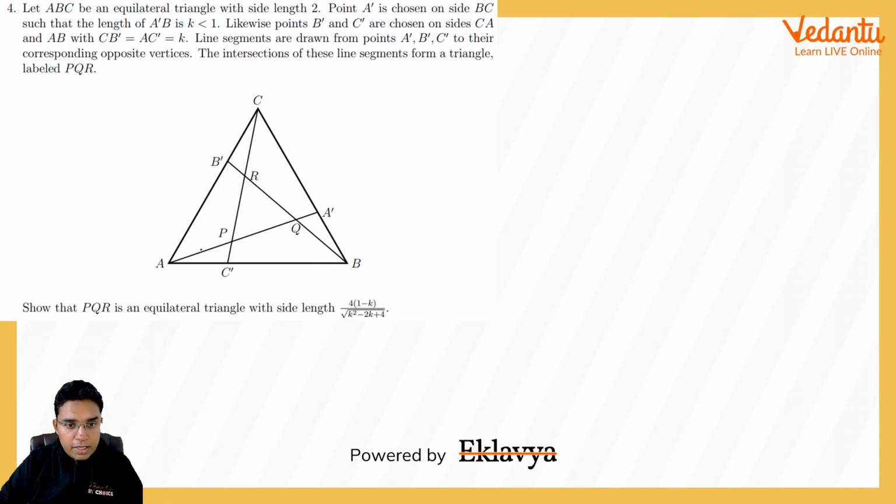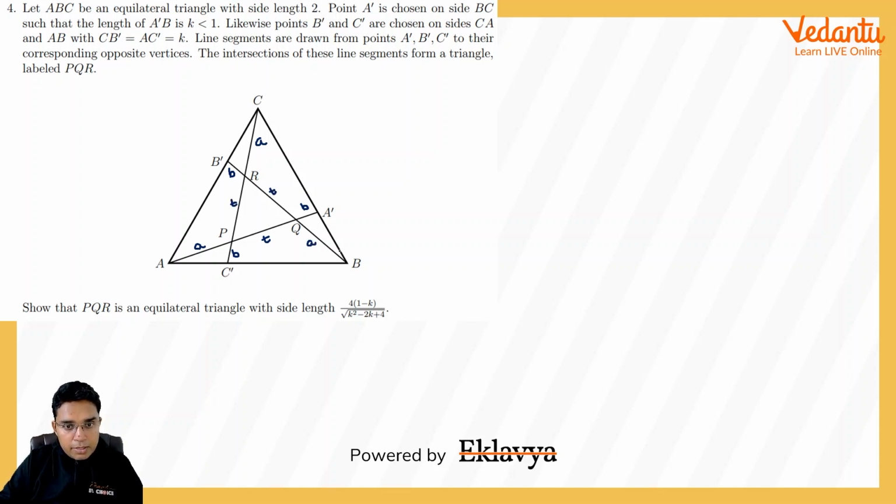First, before that, I will be calling these lengths AP as A and A dash Q as B, and this length I will be calling as T, and we are supposed to find this T only. Okay, and if it is A, I think CR will also be A. We have proved these triangles to be congruent. So this here will be B, this here will be B, and this here will be A. This will be T here, this will be T here.